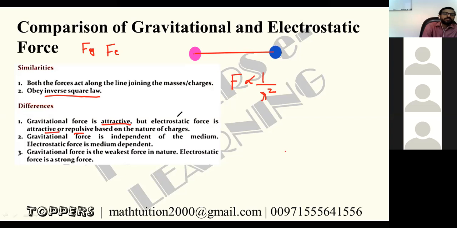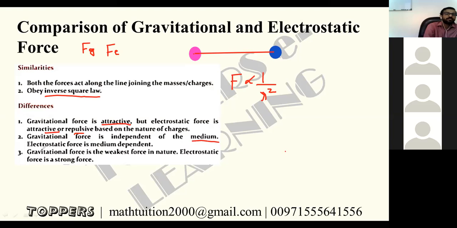Second one, gravitational force is independent of the medium. Whatever the medium, whether it is vacuum or air or any other medium, gravitational force is independent because there is no factor for that one. F equal to G into m1 m2 by r square, and G is a constant value, right? That is 6.67 into 10 raised to minus 11, right?